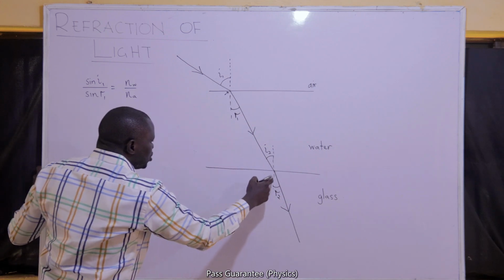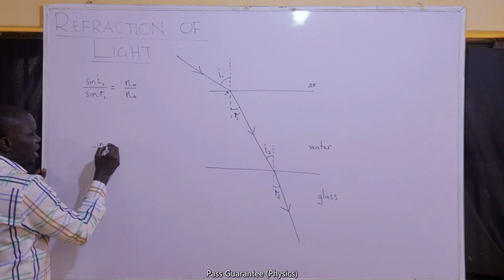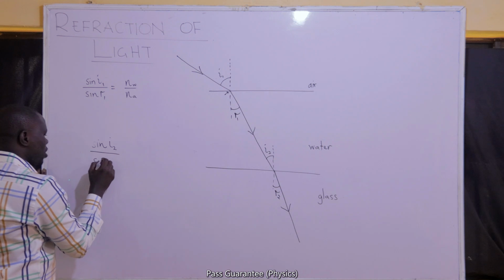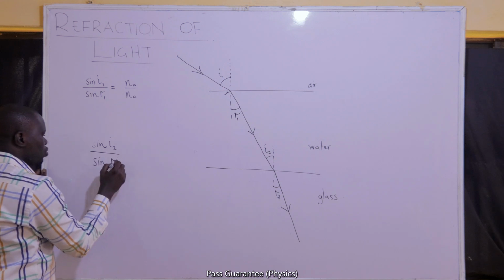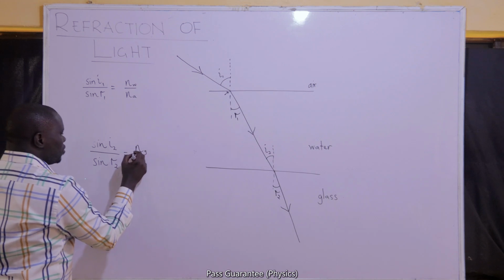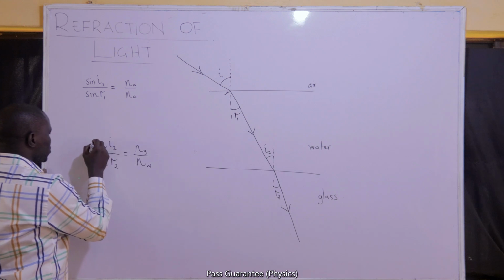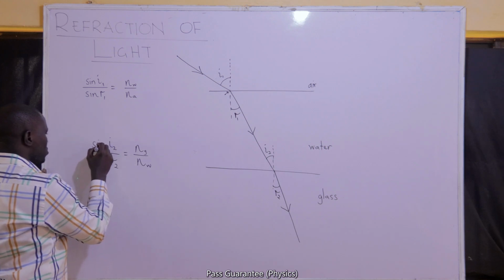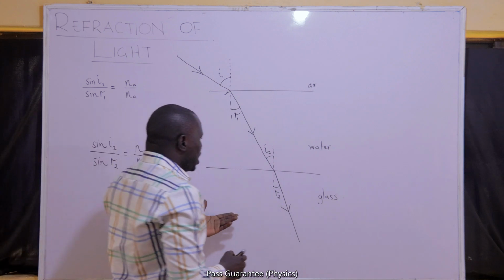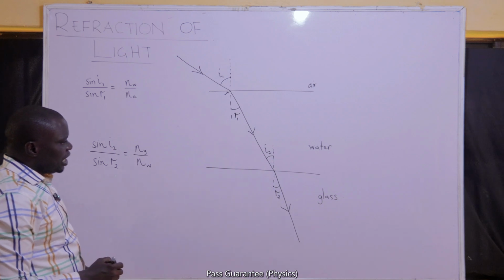I will write my Snell's law equation there too as sine of the angle of incidence, which is now I2, over the sine of the angle of refraction, which is R2. It must be equal to the refractive index of glass divided by the refractive index of water. And with that, I can now solve the problem that I have here.